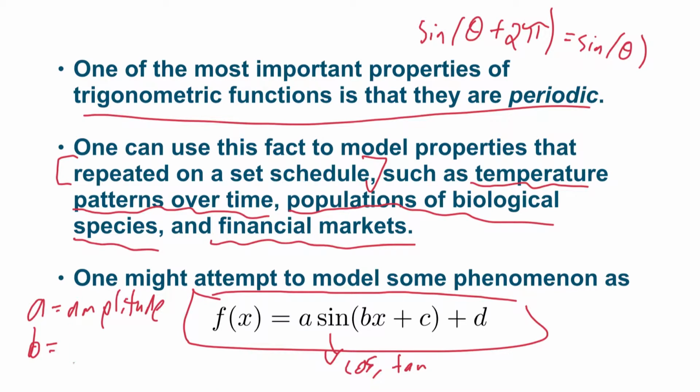B determines the frequency, or how rapidly this wave is oscillating. If B is large, I have very rapid oscillations because that big B helps me reach my period of 2 pi quickly. If B is a number close to 0, like say 1/10 or 1/100th, that slows everything down.